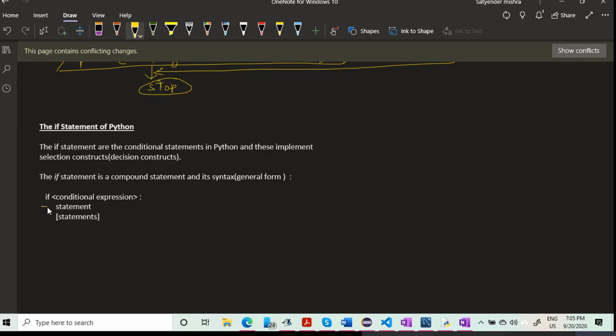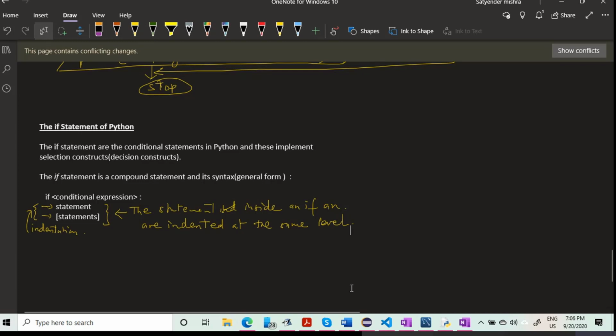This is called indentation. This space is called indentation, right? The statements inside are indented at the same level. So if the condition is true, it will follow this course of action, and if the condition is false, then it will follow another course of action. So the next is the if else.